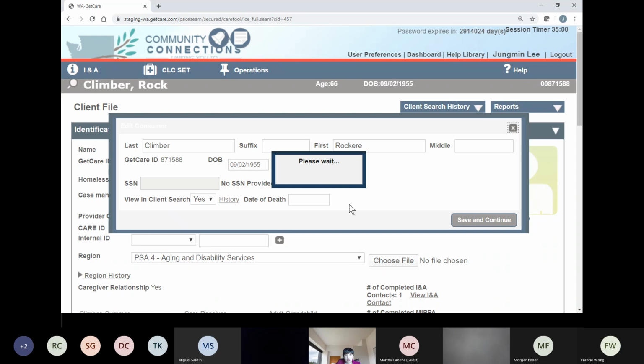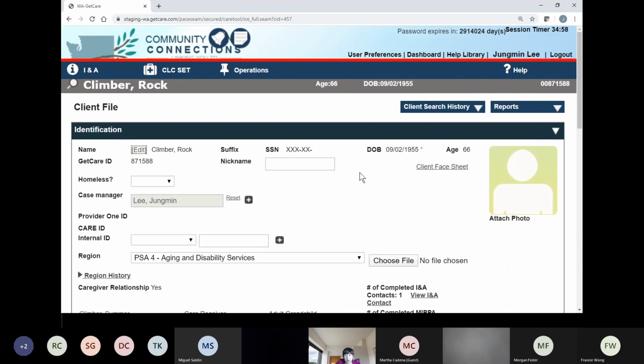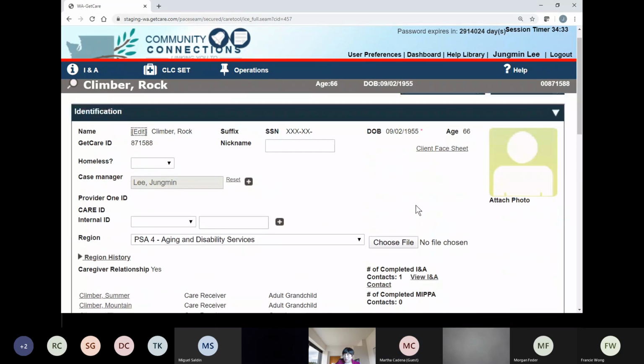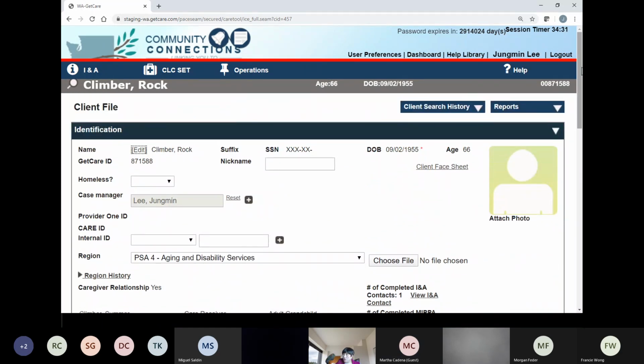Okay. Because the client's name and date of birth and things like that are kind of sensitive, right? So GetCare added this little feature. If you want to update this important information, you have to go one more step by clicking the edit button. Okay. So far, so good. So we went through the identification section.